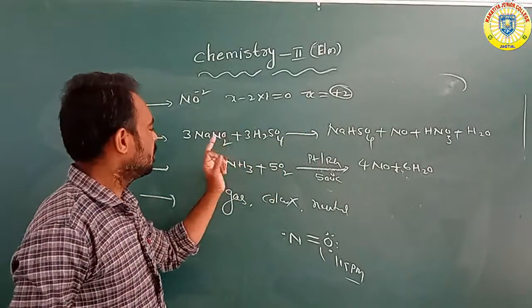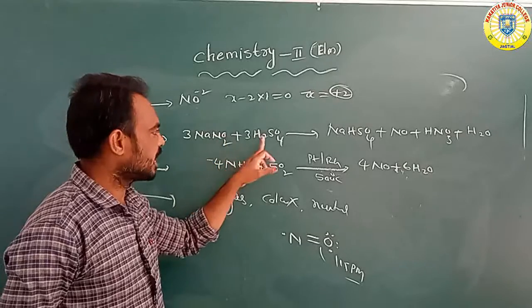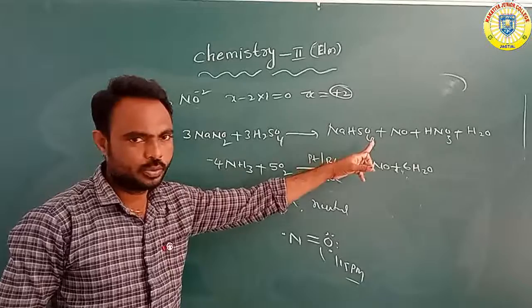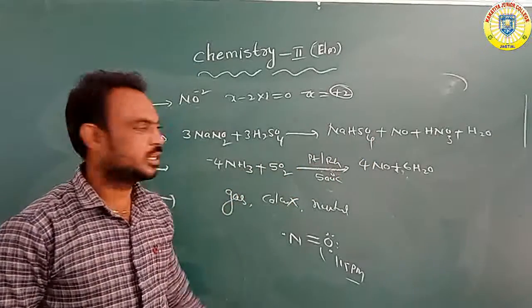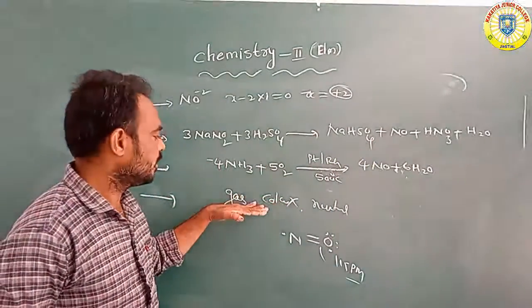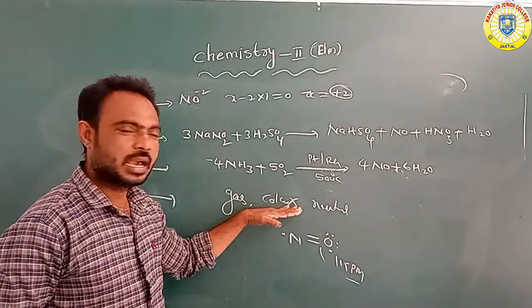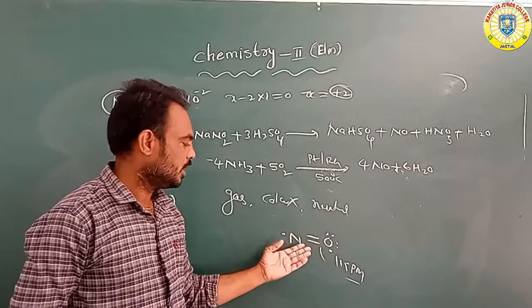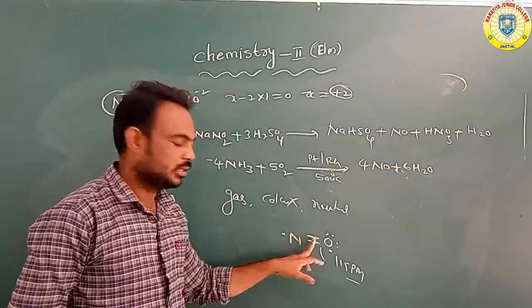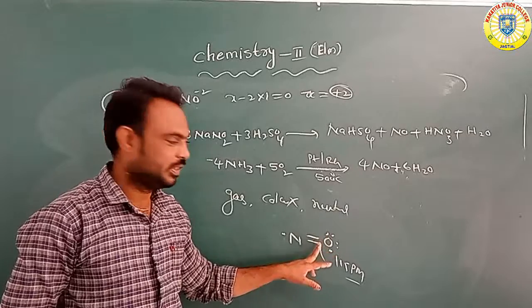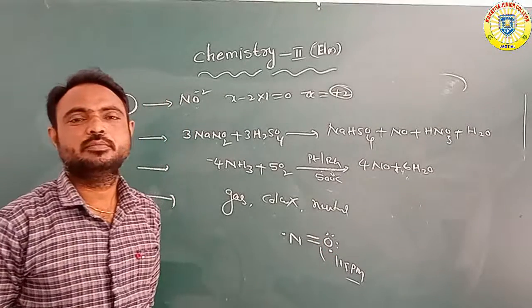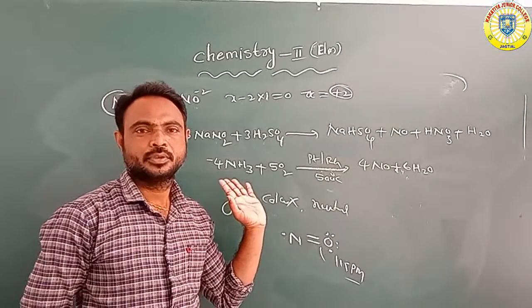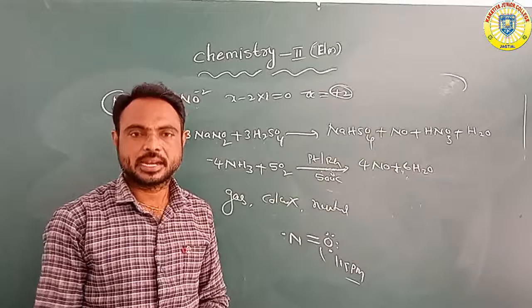It is prepared by sodium nitrate reacting with H2SO4 to form NO, and ammonia reacting with oxygen to form NO. It is a colorless gas and neutral in nature. Nitrogen is attached to oxygen with a double bond. The bond length is 115 picometers, and it contains one single electron.